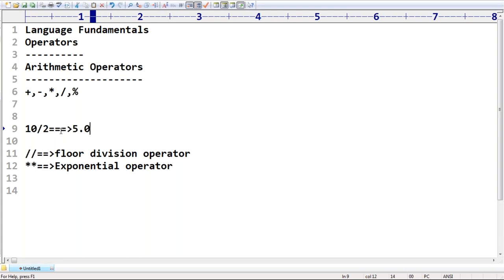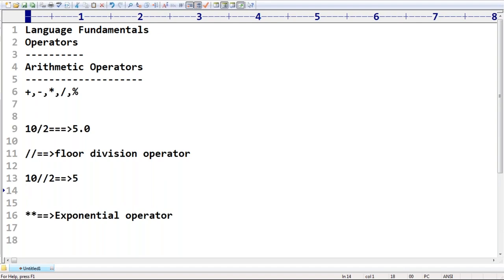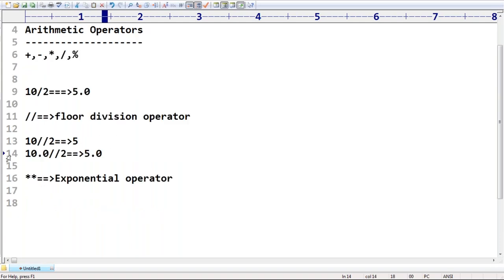Remember this one. But floor division can work for both int values as well as float values, no problem at all. 10 floor division 2, its value is nothing but 5 only. 10.0 floor division 2, its value is 5.0. Floor division is always going to work for both the integral type as well as the floating point type. But by default, division is always going to return a float value only. Remember that.